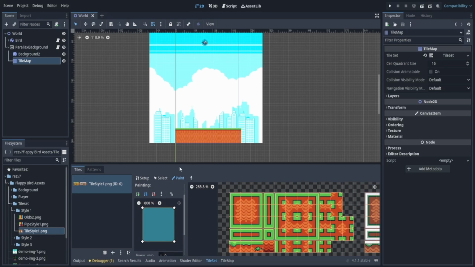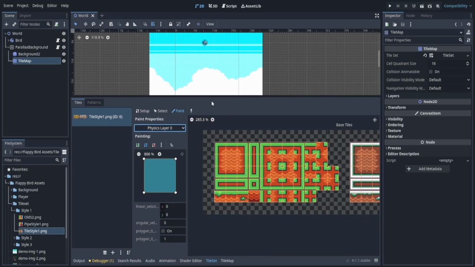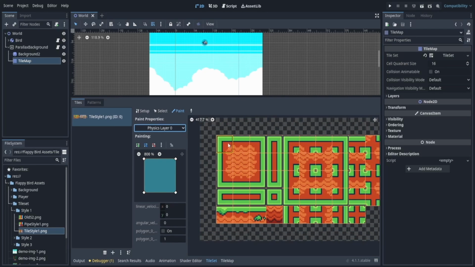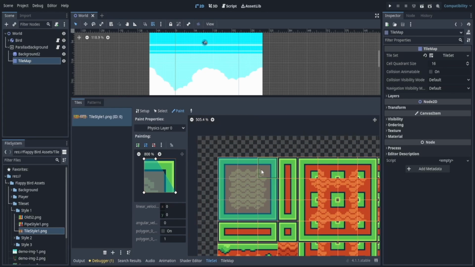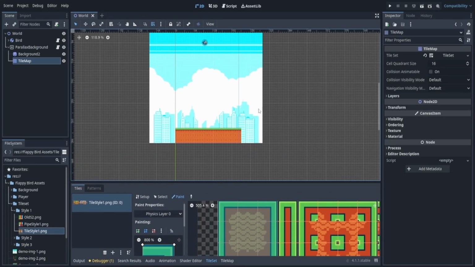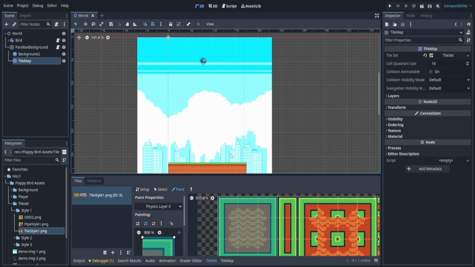And now we have some things here. Let's drag this up a little bit so we see everything. Here, it's actually very neat because we can specify the physics layer for all of these tiles. Now I'm just going to select all of these because it doesn't actually matter, but for future reference, you can actually change these points and change the collision. See that? Very cool. So I'm not going to go too much into detail about tile maps. I actually have a relatively good video on tile maps. It's about 23 minutes long and you can check it out.